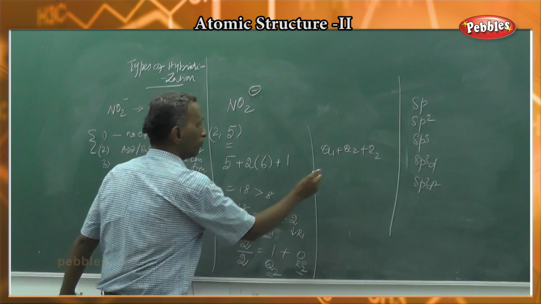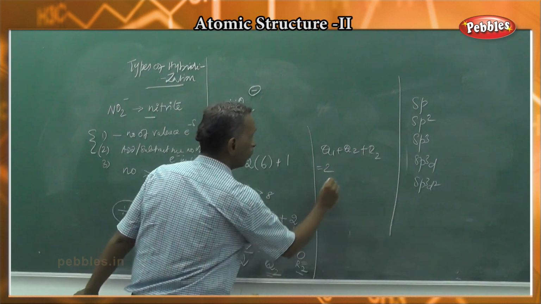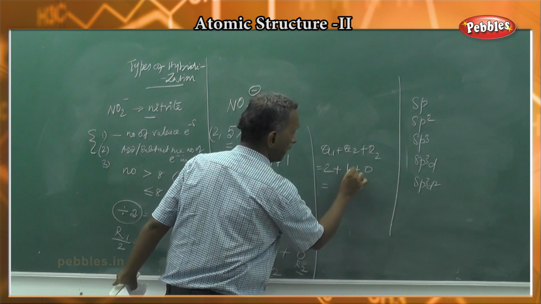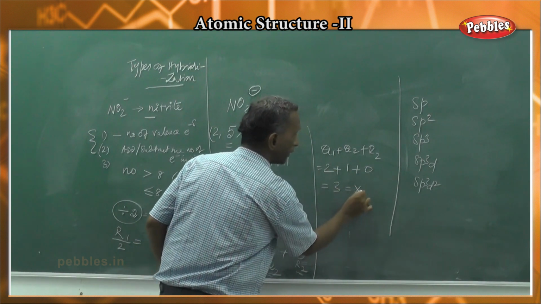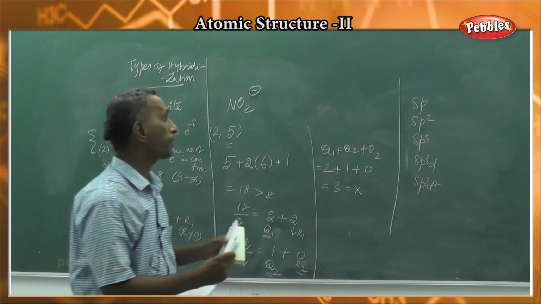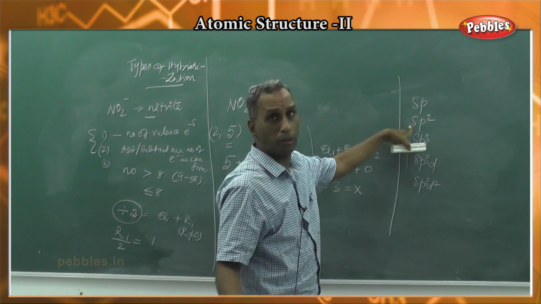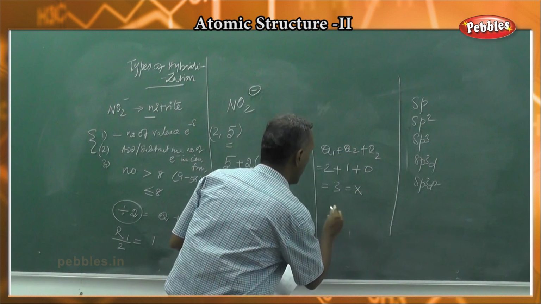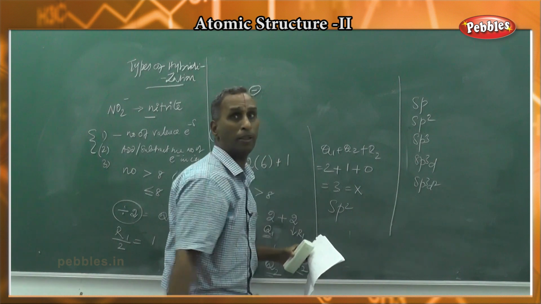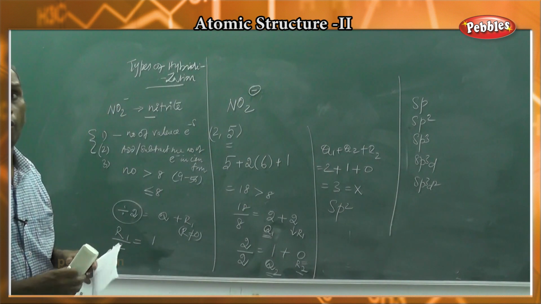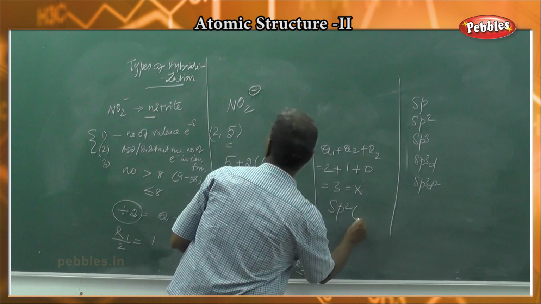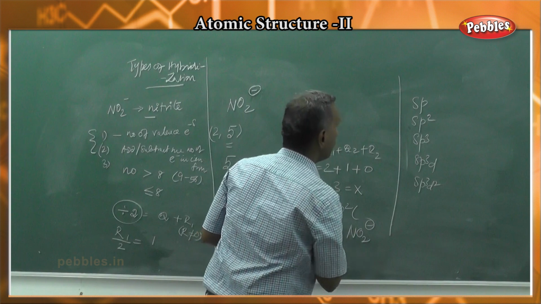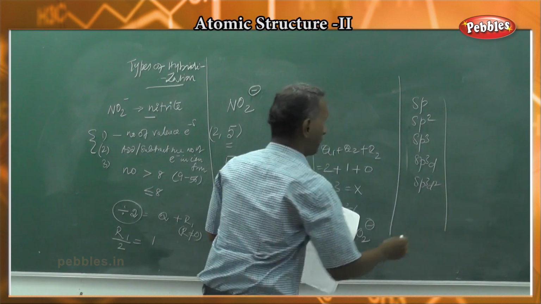Q1 is 2, Q2 is 1, R2 is 0. So 2 plus 1 is 3, plus 0 is 3, equal to X. X equal to 3, so you have to compare 1 s orbital and 2 p orbitals. So the type of hybridization is sp2 for the nitrate anion.